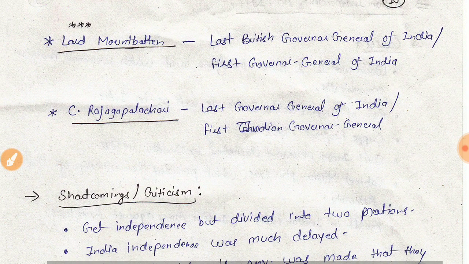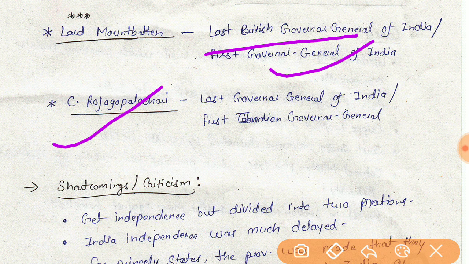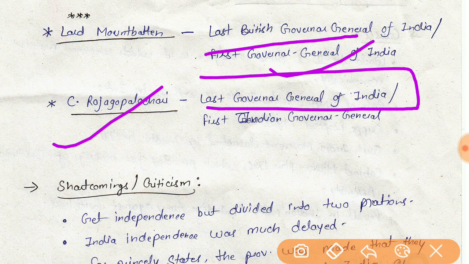Some important points to remember: Lord Mountbatten was the last British Governor General of India and first Governor General of Free India, and C. Rajagopalachari was the last Governor General of India and first Indian Governor General.